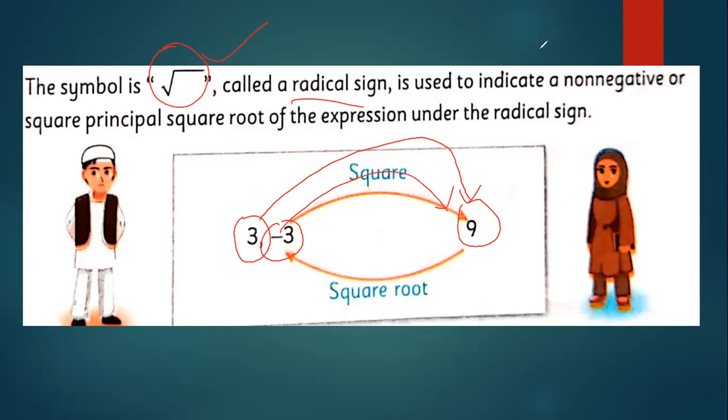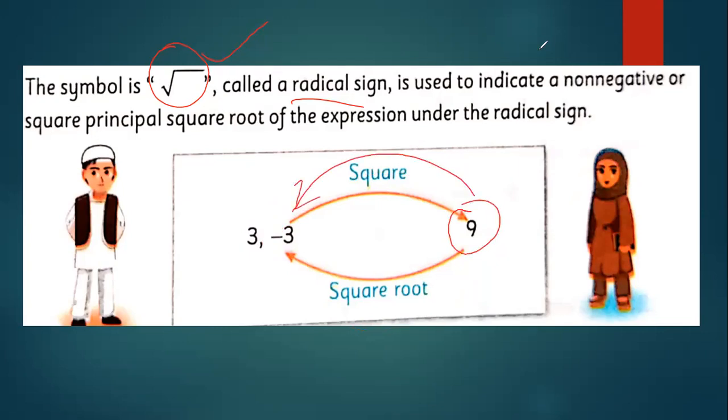And in the reverse order, when you are given 9, what will you get? 3 or minus 3. Are you getting? As I discussed at the start of the class, the square root of 9 is 3 or minus 3.